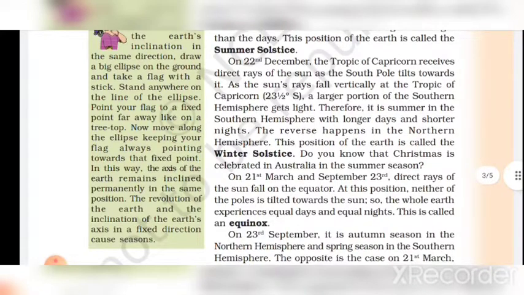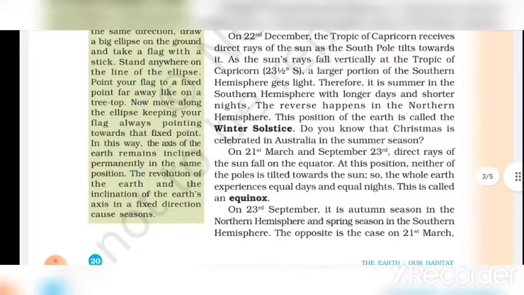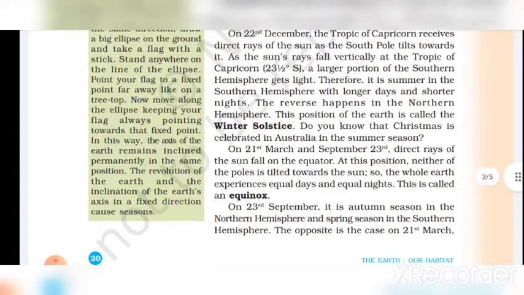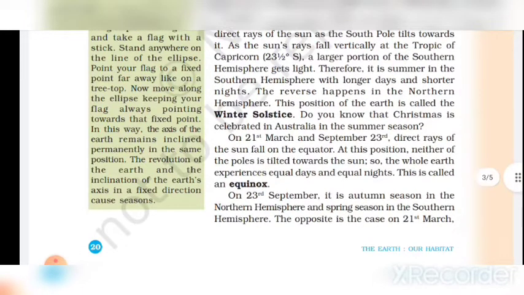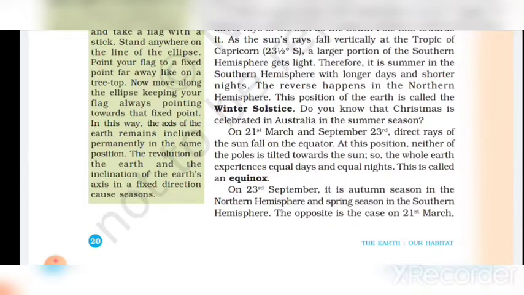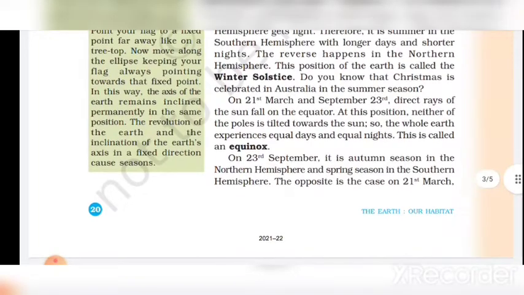On 22nd December, the Tropic of Capricorn receives direct rays of the sun as the South Pole tilts toward it. As the sun rays fall vertically at the Tropic of Capricorn, 23.5 degrees S, a larger portion of the southern hemisphere gets light. Therefore, it is summer in the southern hemisphere with longer days and shorter nights.